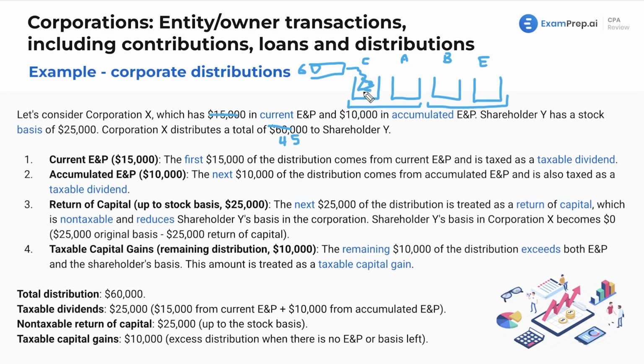So we're filling up the first bucket. And this is $15,000, fills up the first bucket. So from there, we've got $45,000 left to distribute because we used up our 15. Cool. Sound good? So we filled that up. And then we had 10,000 in accumulated E&P. So, all right, overflows here. So we used up 10,000 here. 15, 10. Cool. Now we're down to 35.